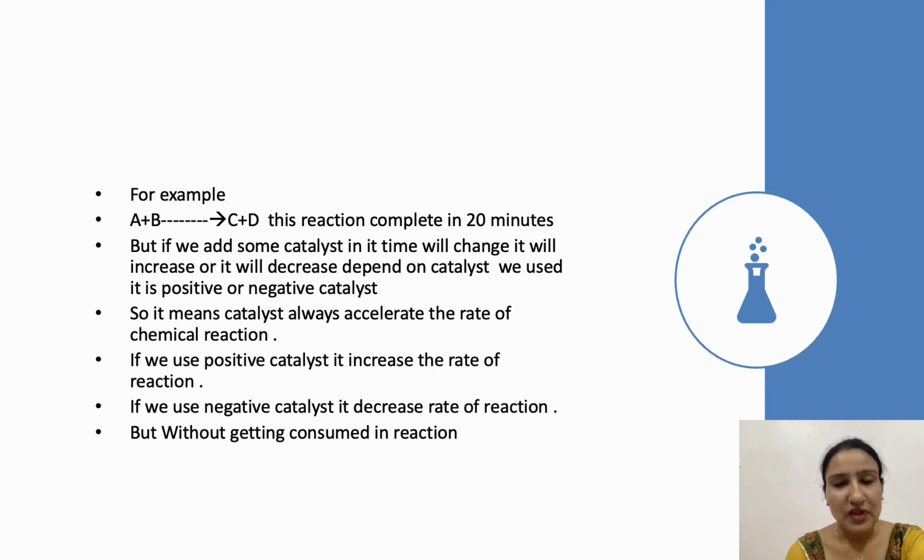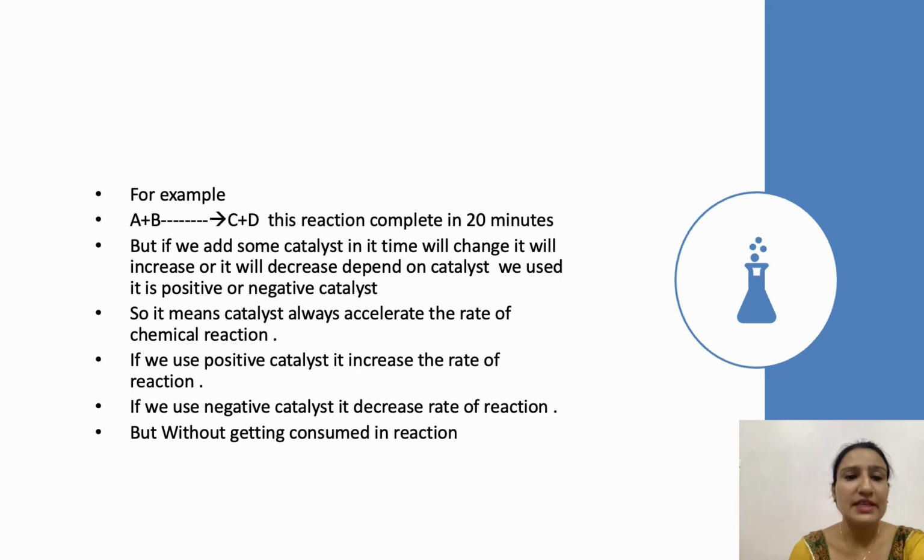Next, for example, now we take an example. A plus B, the reactants, give us C plus D, the products. This reaction completes in 20 minutes. But if we add some catalyst to it, the time will change. It will increase or it will decrease, and it depends on the catalyst we use, whether it is a positive catalyst or a negative catalyst.